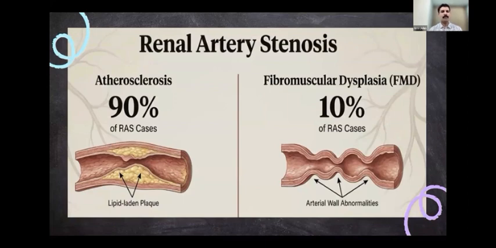Coming to the causes of renal artery stenosis, atherosclerosis accounts for almost 80 to 90% of cases in adults, and is produced by lipid-laden plaque in the lumen of the renal artery. Around 10% of the cases are because of fibromuscular dysplasia, which is due to structural abnormalities in the wall of the renal artery, resulting in stenosis at multiple segments or throughout the renal artery.